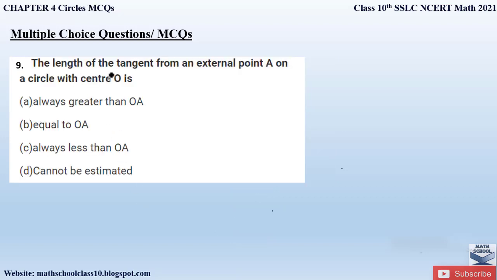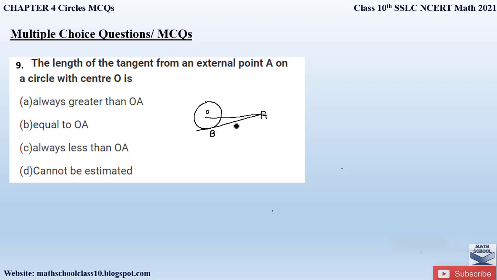Our next question is: the length of a tangent from an external point A on the circle with center O is. So we have a circle with center O and we have an external point A. Let us draw a tangent from point A to the circle. Here we have to find whether the length of the tangent is greater than OA, equal to OA, always less than OA, or cannot be estimated. If we assume the point here as B, we have to find whether this tangent AB is greater than OA, or equal to OA, or always less than OA, or cannot be estimated.